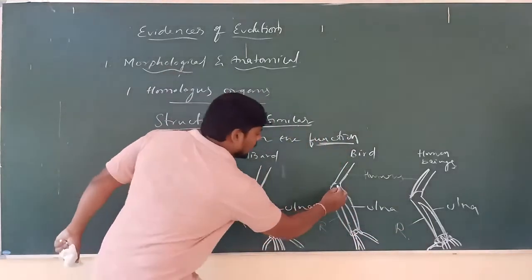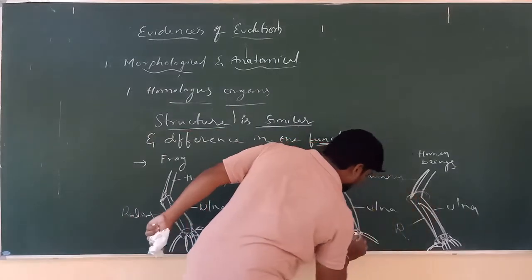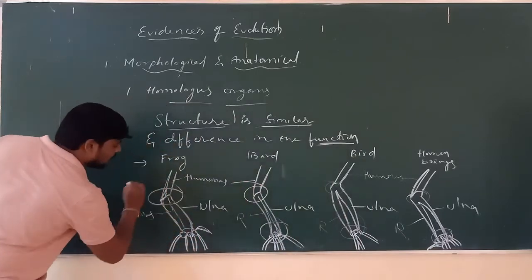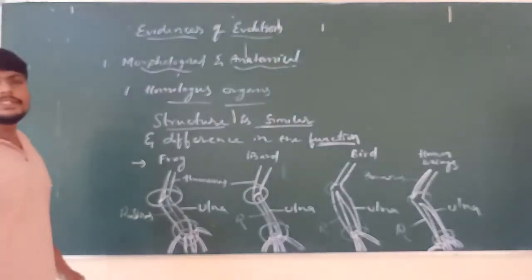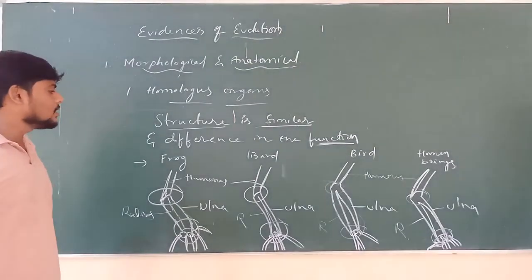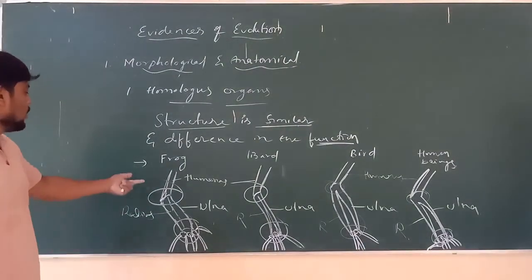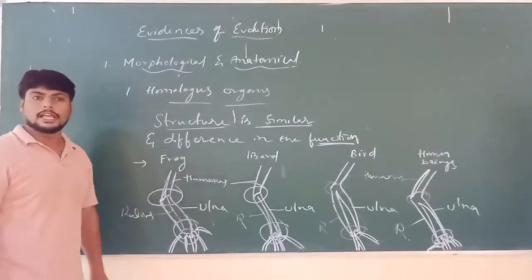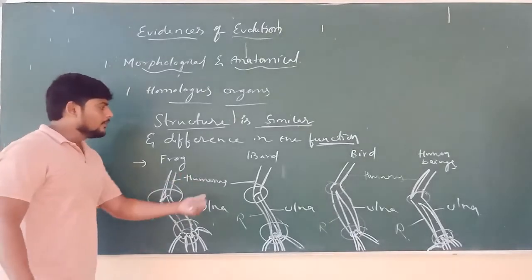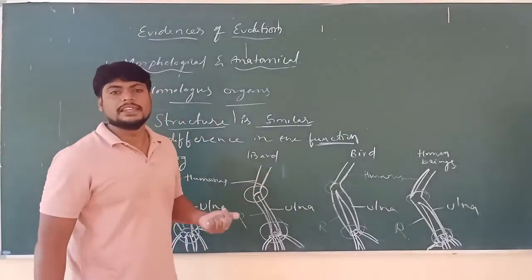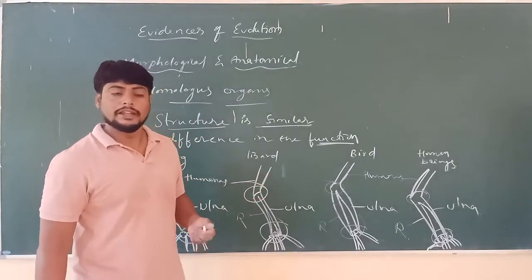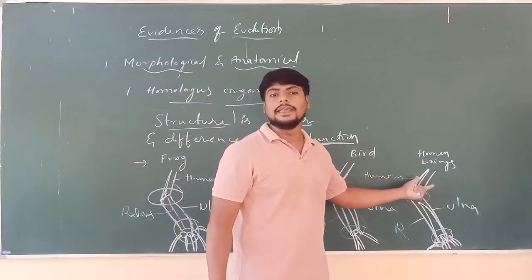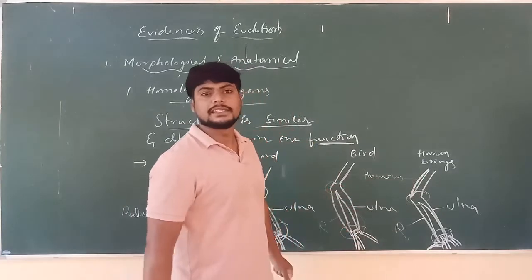So if you observe the joints which we have found in birds as well as in human beings, as well as in the frog and lizard, their origin is similar in structure, and the variation they are showing is that their function is different. As we know, the four limbs of the frog help it to leap on the ground, that is its function. The four limbs of the lizard help it to creep on the wall. The four limbs of the bird help in flying, and the four limbs of human beings, what is the function? To grasp things.